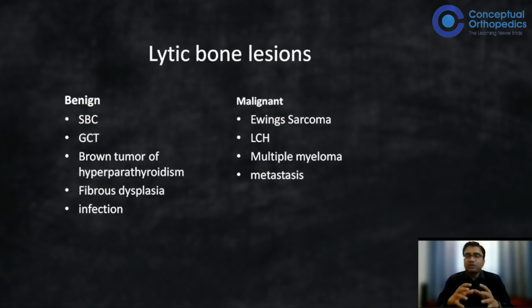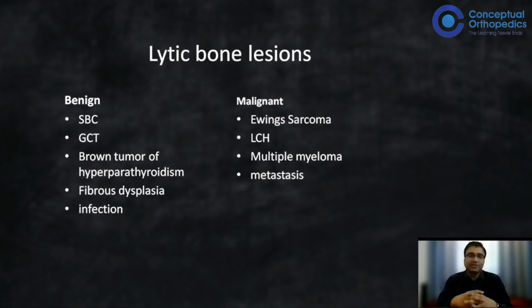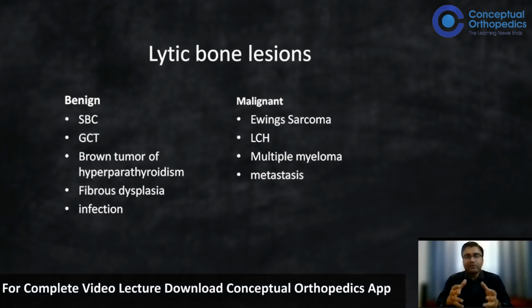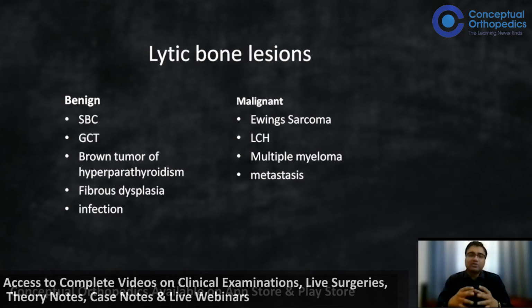So we have to go with proper backup support, and sometimes we even have to do preoperative angioembolization to reduce the vascularity. So that's why sometimes the questions are asked, and we do not know what is the logic behind that, what is the reasoning behind that. But once we are into clinical practice and we face the difficulties, then we realize why it is important to know which tumors are pulsatile, which are highly vascular, so that once we are doing some clinical work, we are well prepared for that.